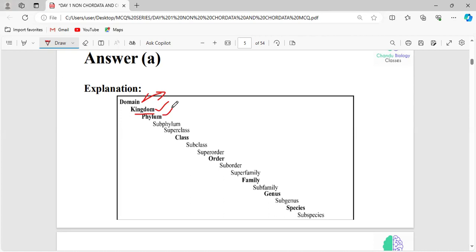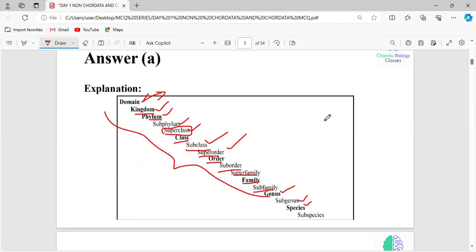We have different phyla, and in the phylum we have a subphylum and a superclass. After the superclass we have a class, subclass, order. You should know when the superclass and the subclass are arranged in the hierarchy. And then superorder, order, suborder, superfamily, family, subfamily, genus, subgenus, species, and after that subspecies. This is the taxonomical hierarchy, right?